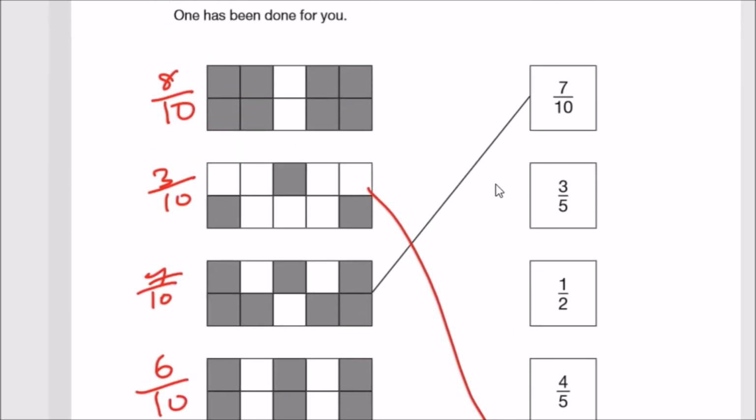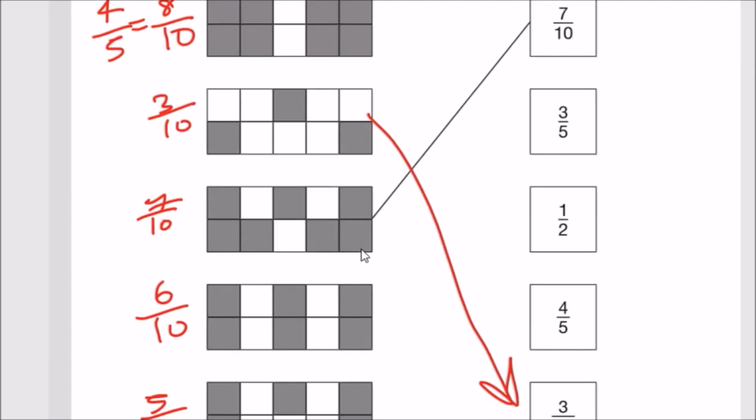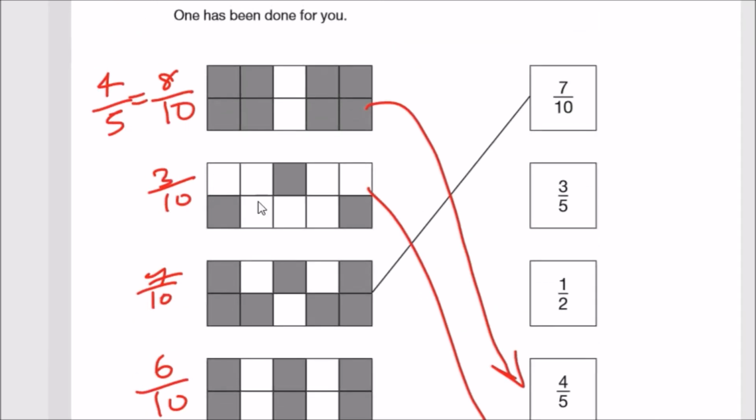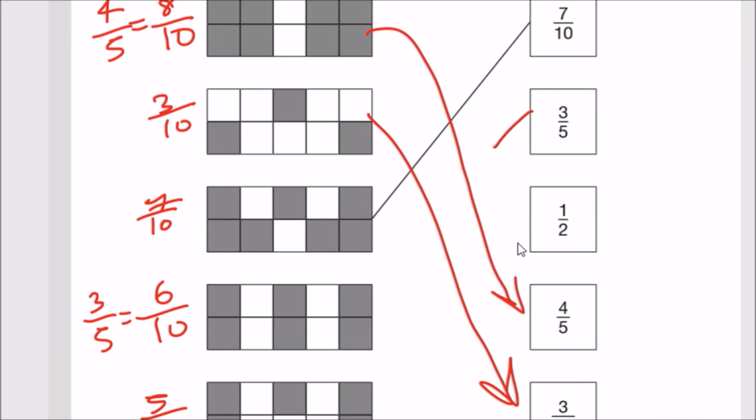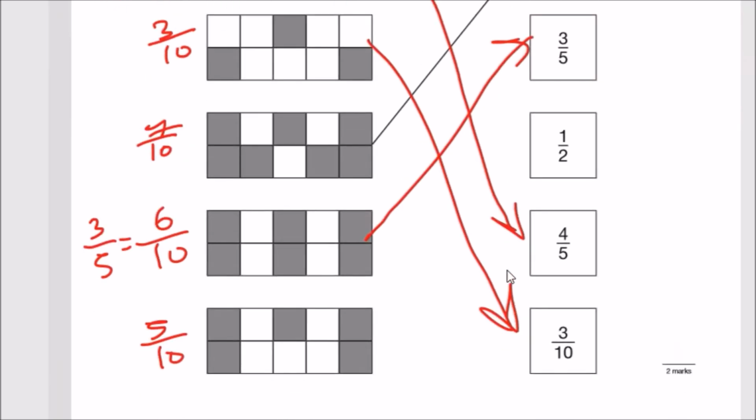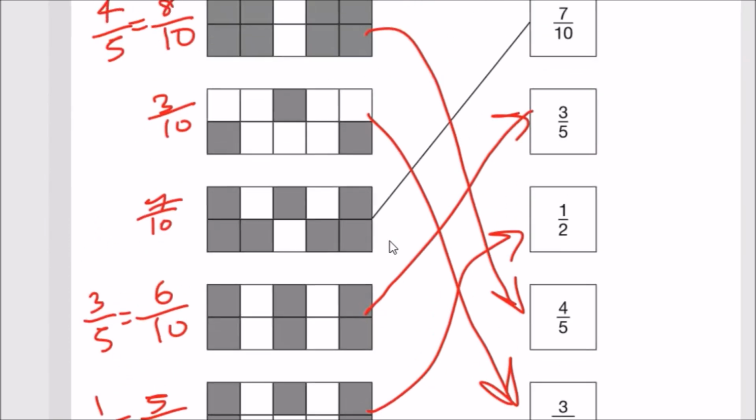So let's go ahead and simplify what we don't know. So 8 out of 10 can be simplified. If you divide it by 2, you should get 4/5, and 4/5 is over there, so it's over here. Next one, that's done. Now the last two: 6/10. Simplifying that, dividing by 2 will give us 3/5, and that can be seen to be over here. And then finally, one more left, 5/10. You can divide them both by 5, and you get 1/2, and that is over there. And that's it. This is your complete set.